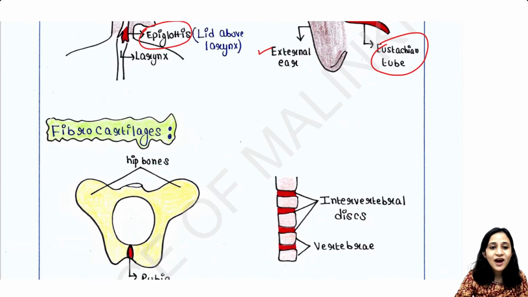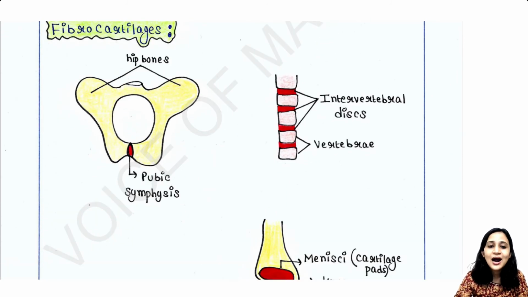And next is fibrocartilage. Fibrocartilages are present in the pubic symphysis. The pubic symphysis is present between the hip bones. We have hip bones like this and this, and the two hip bones join at that point, which is named the pubic symphysis. At the pubic symphysis you will get fibrocartilage.